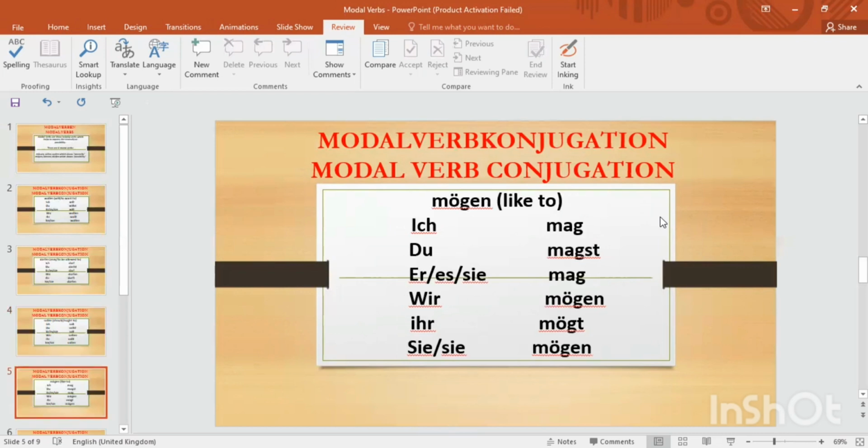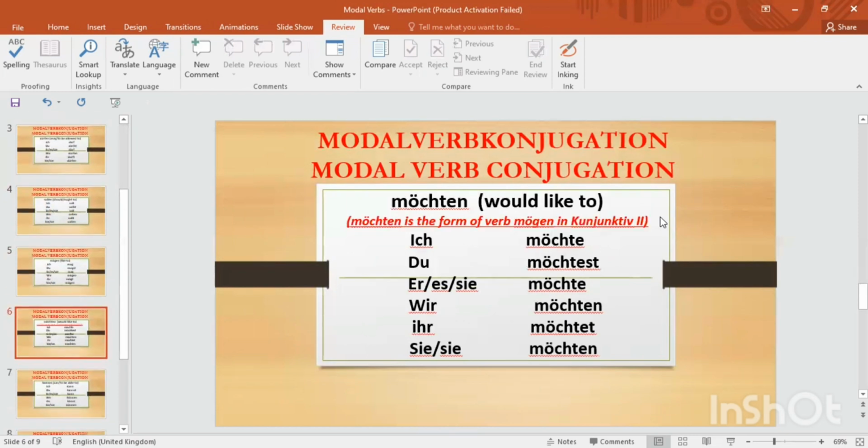Next is mögen. Mögen means like to. If you want to tell someone that I like to have pizza, I like to drink cola, for these sentences you can use mögen, that means like to. Then we have six modal verbs, but we also have möchten here, which means would like to. As I have already mentioned here, möchten is the form of the verb mögen in Konjunktiv zwei. Konjunktiv zwei is one of our grammatical topics that you will be learning later on, not now.